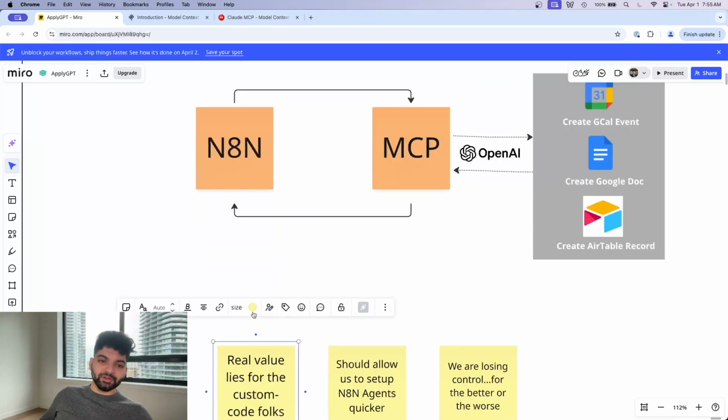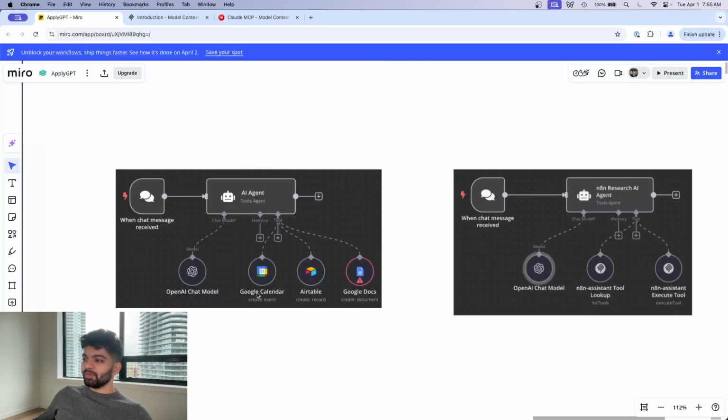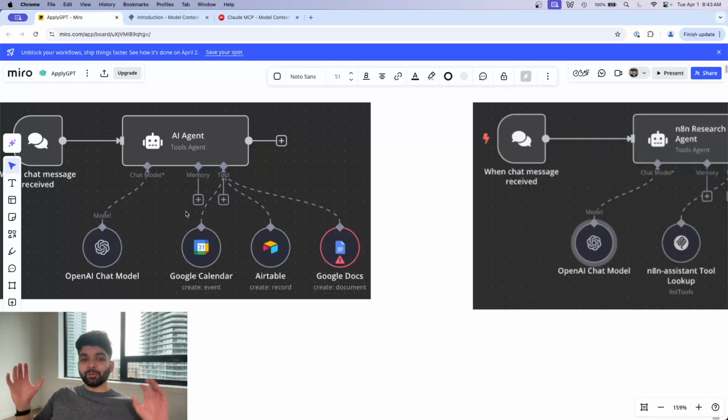So I see a lot of videos online talking about how before you had to make all these tools and they kind of line up 20 different tools, even though 90% of use cases you don't need all those tools, and they kind of just put it all into one thing and act like having 20 different tools and merging into one is going to be a big thing. I'm going to be the first person to say it is not that hard to set up a Google Calendar module. With all of that being said, I think we still get some benefit. Like it is going to save us some time in terms of setting up these modules. I think it's very minuscule personally, but it's there.